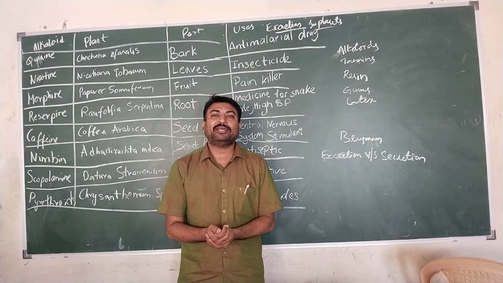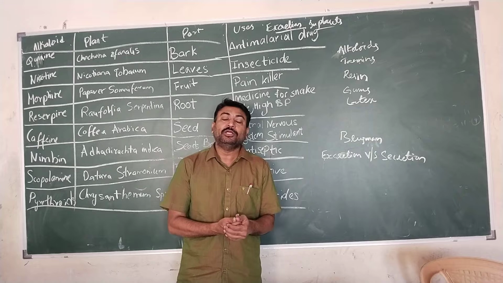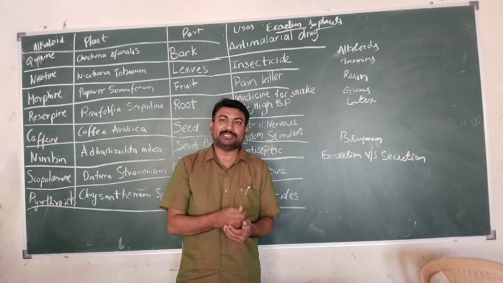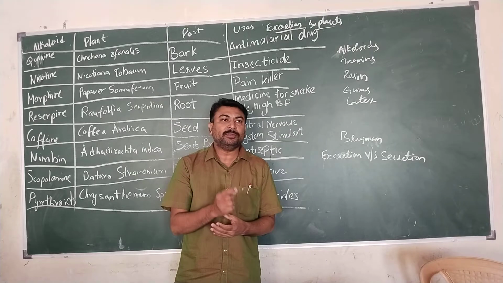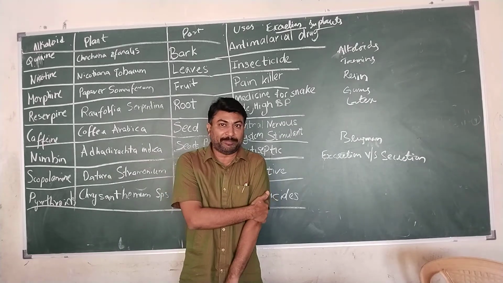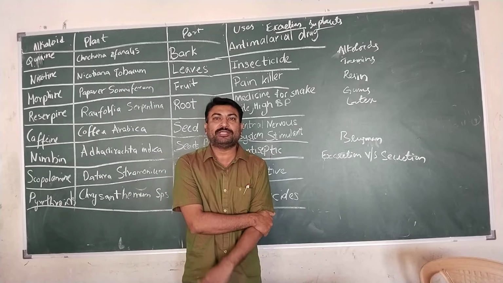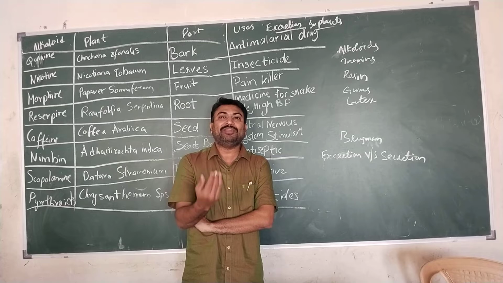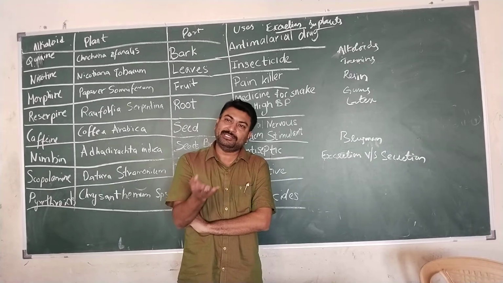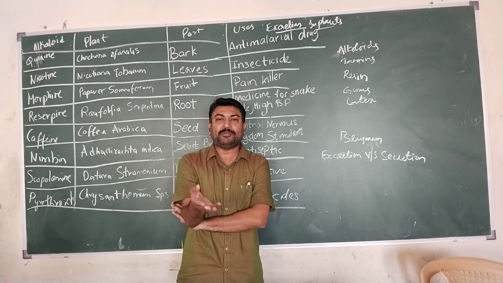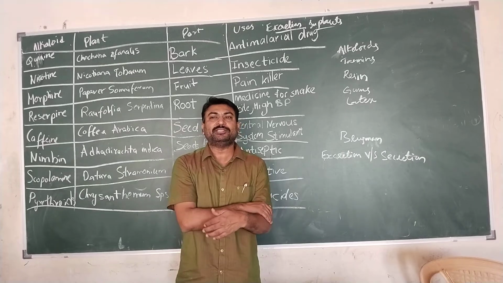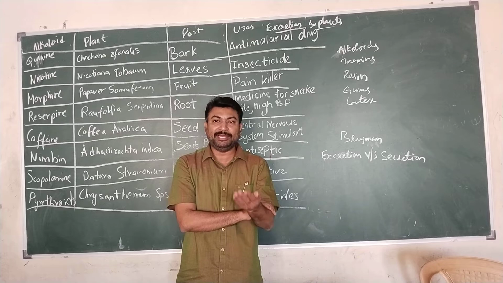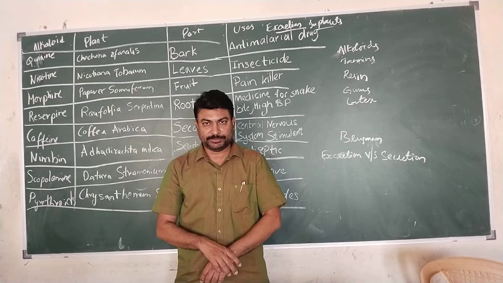These gases are liberated out from a plant through the holes that are present on the plant, that is, stomata. Oxygen and carbon dioxide will be released through the small holes present on the leaves of the plants. They are called stomata, which we have studied in previous classes. So exchange of gases takes place. Oxygen is the waste product, the end product of photosynthesis, which is formed because of metabolic activity. Here the metabolic activity is photosynthesis.